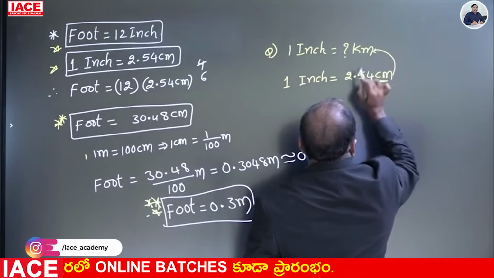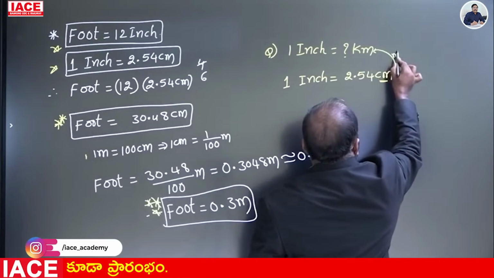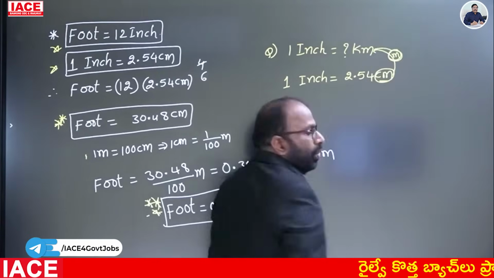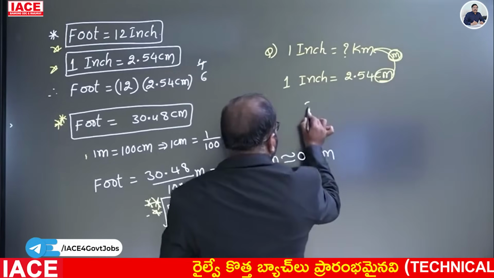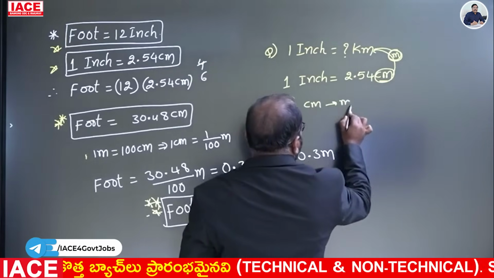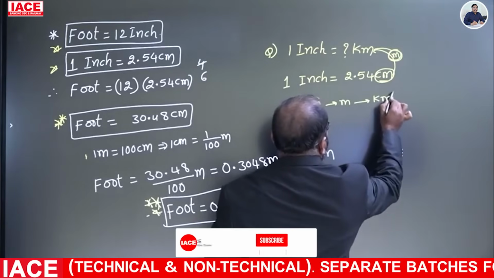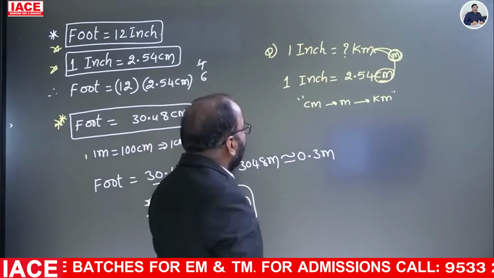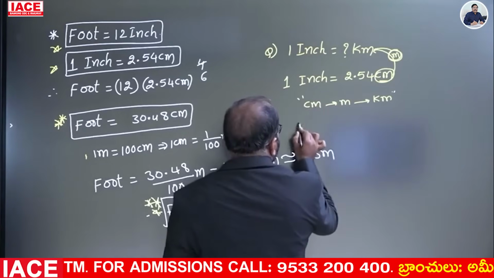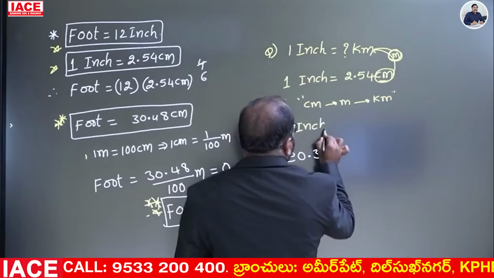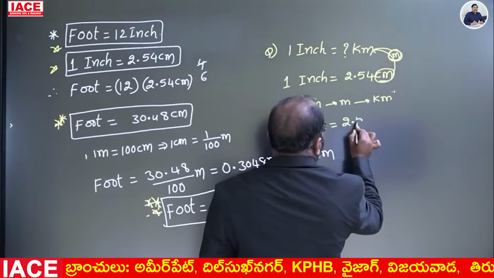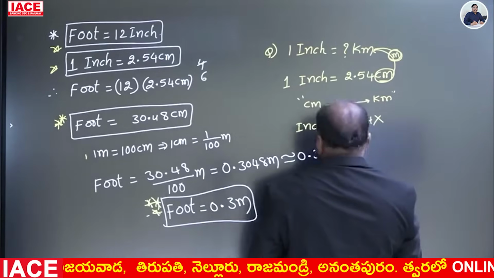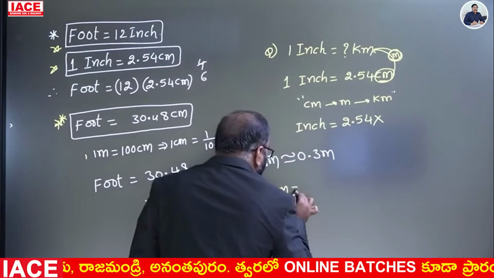centimeter must be converted into kilometer. In the middle we have the meter, so centimeter to meter, and later meter to kilometer. Then we can convert from inch to centimeter to kilometers, right? How to convert this? 1 inch is equal to 2.54 centimeter. 1 meter is equal to 100 centimeters.